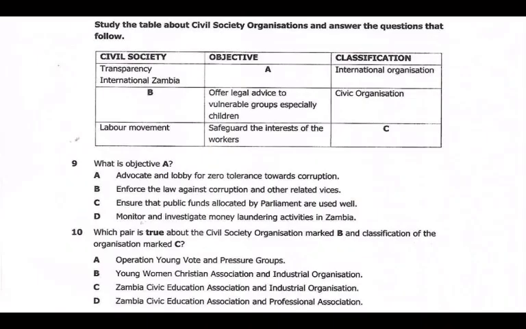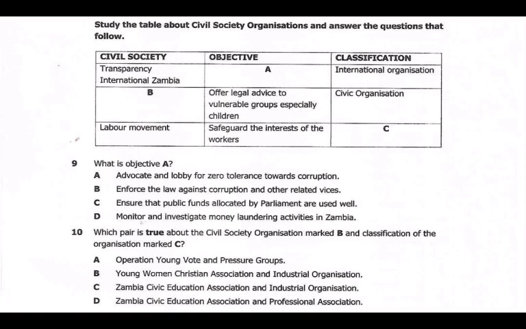Okay, so we have questions on the civil society. The question goes on to state, study the table about the civil society organizations and answer the questions that follow. So we have the civil society, and then the objective, and then the classification. If we can remember, we have international organizations, then we have civic organizations, and then we have industrial organizations. So we have to take note of the types of organizations which are there, and then their objective.